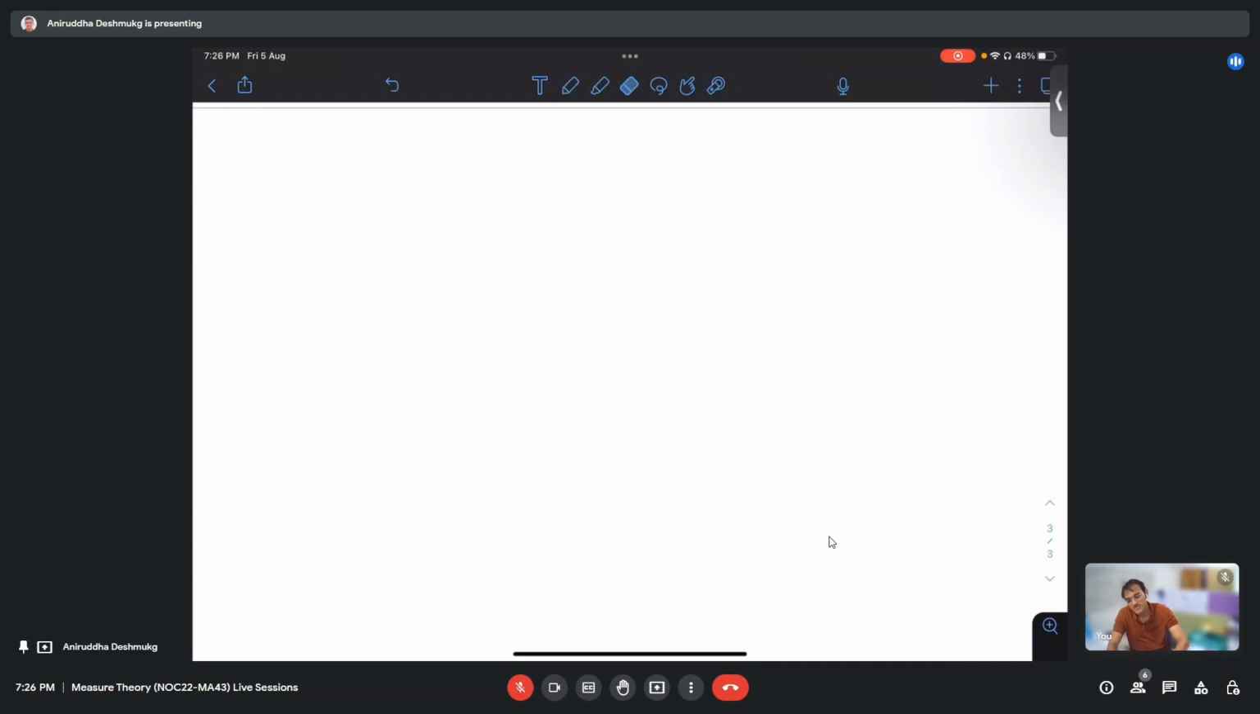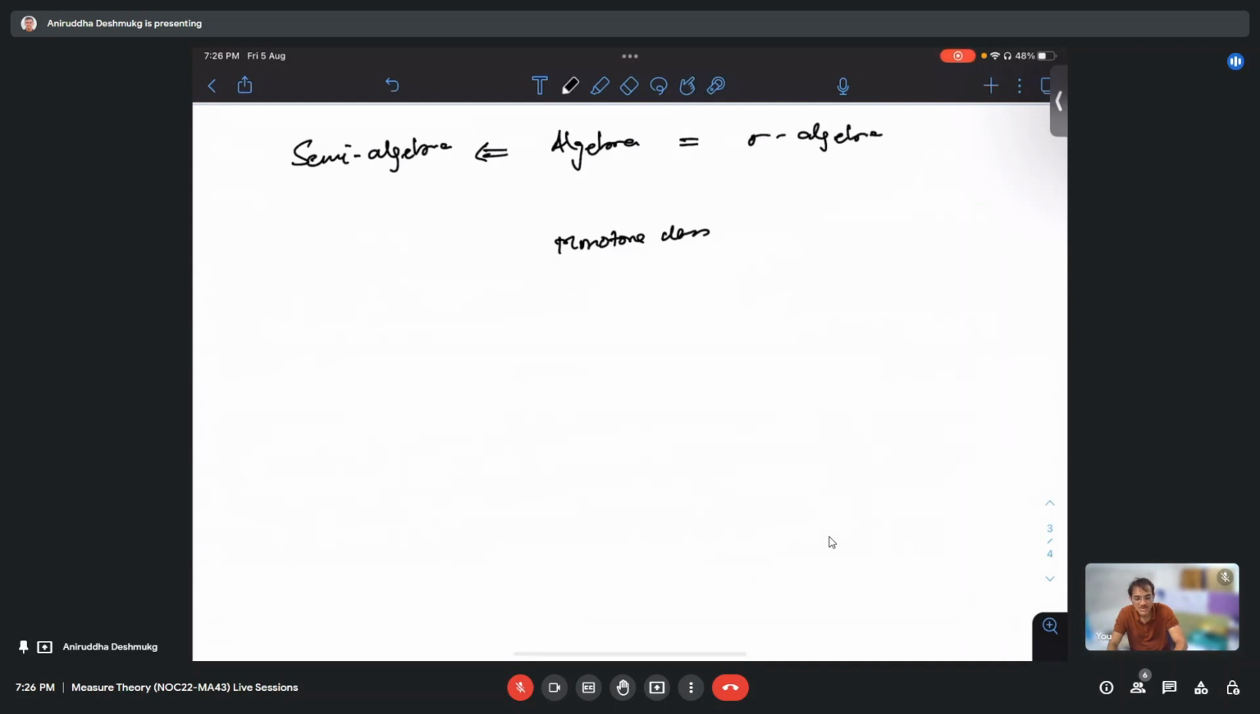Not exactly. Let us look at this. We have semi-algebra, then algebra, then sigma algebra, and then monotone class. We have seen that all algebras are semi-algebras, and all sigma algebras are algebras, and all sigma algebras are monotone classes. But if we want the reverse implication, we can go from this to this, provided we have both of them.